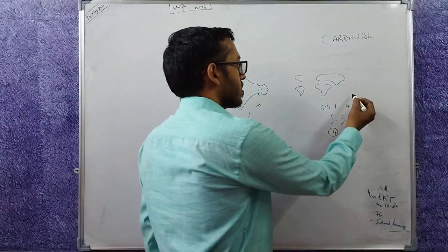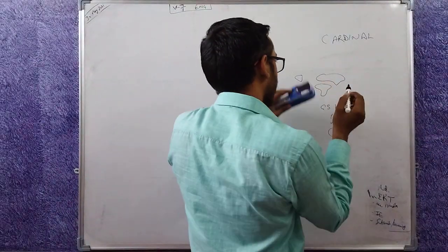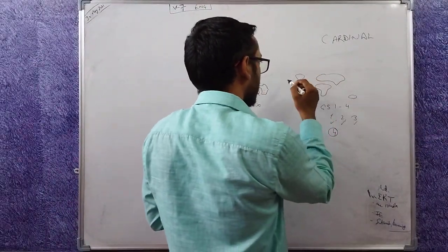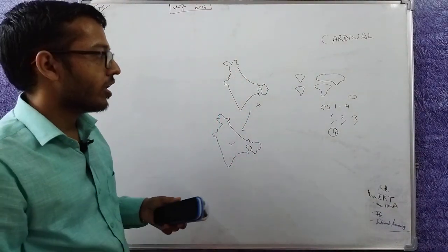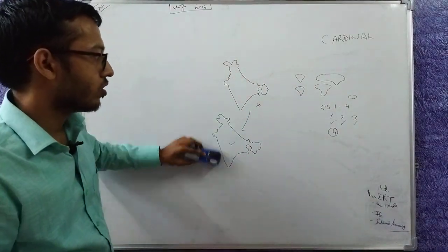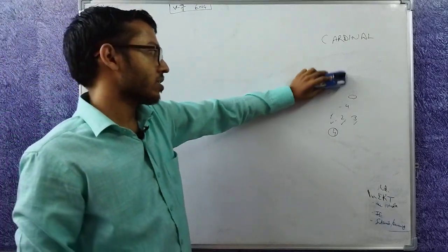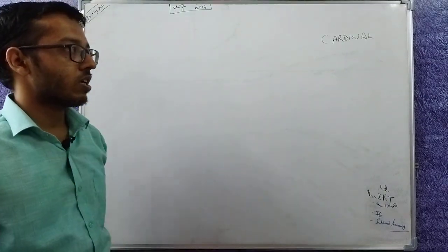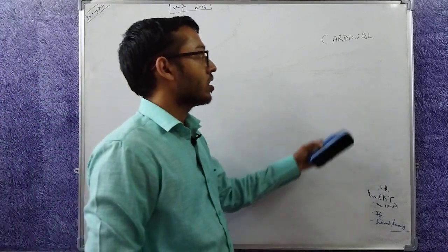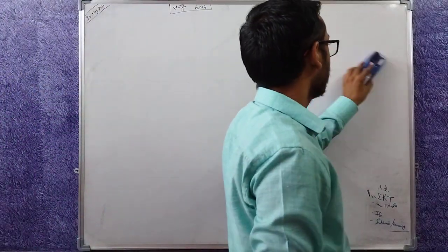Australia is actually very small. North America is relatively big. So if I draw it on paper, I generally draw it better in the first instance. I am simply getting some problems because I am drawing it for the first time on a whiteboard. So these are the 4 cardinal directions.